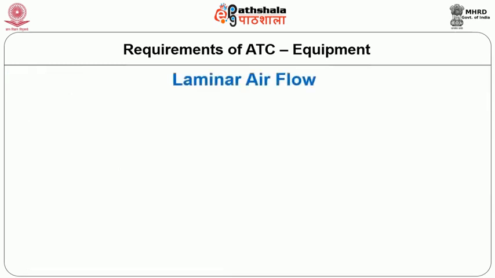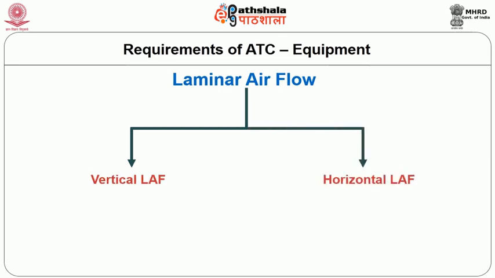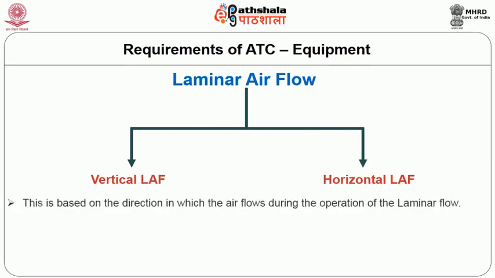There are two types of laminar airflows, namely a vertical laminar airflow and a horizontal laminar airflow. These are based on the conditions in which, or the directions in which, the air is flowing during the operation of the laminar flow. Both the types have specific applications in ATC and are used in the facility.